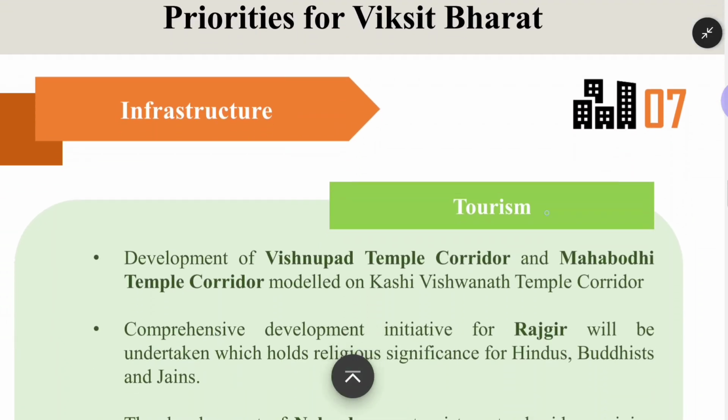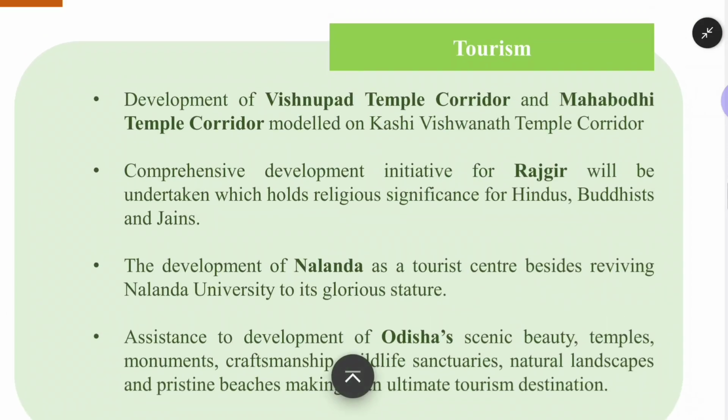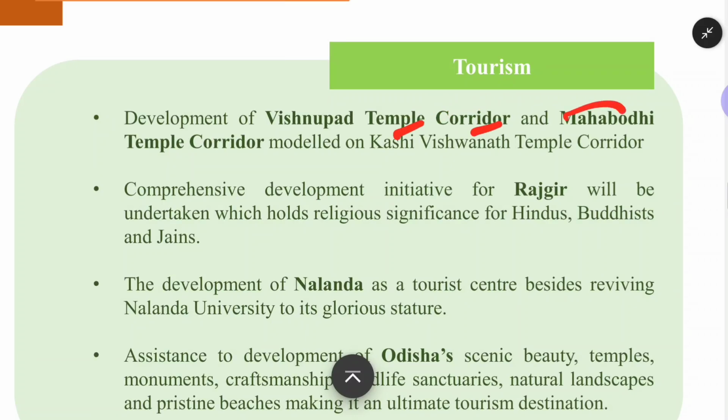Now we'll see the part 7th. Okay, that is the infrastructure part. Tourism. Development of Vishnupad Temple Corridor and Mahabodhi Temple Corridor modeled on Kashi Vishwanath Temple Corridor. So it means corridors are nothing but a direct way to reach from one point to another point. So already we had Kashi Vishwanath Temple Corridor. In the same way, we will have 2 new corridors where you can reach the Vishnupad Temple very easily, Mahabodhi Temple very easily.